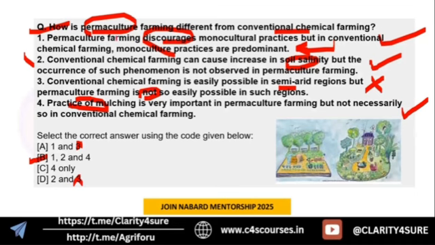So what is permaculture? In a short way I can explain that permaculture is about mimicking the natural ecosystem. You can see the difference: this is conventional farming, and this is permaculture. Here we are focusing on how that crop would naturally grow in the natural ecosystem. We are creating that ecosystem in our field, right? So that is what permaculture is.